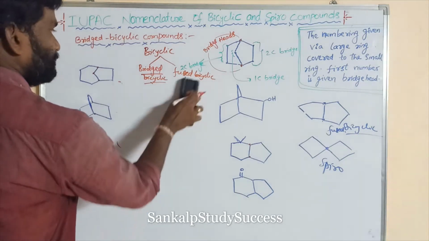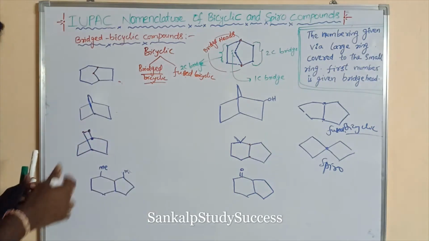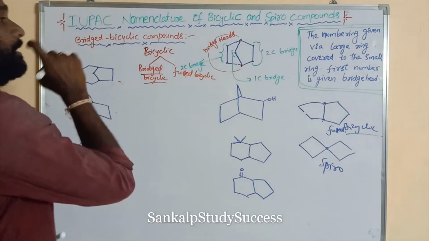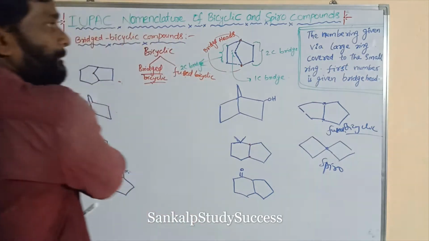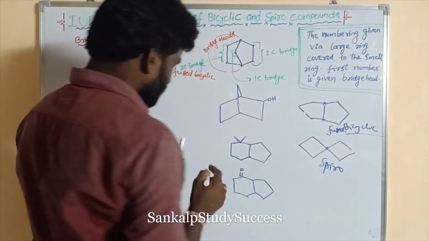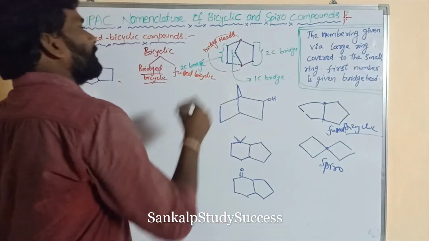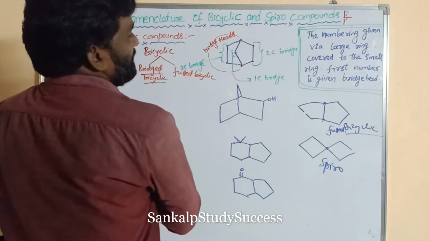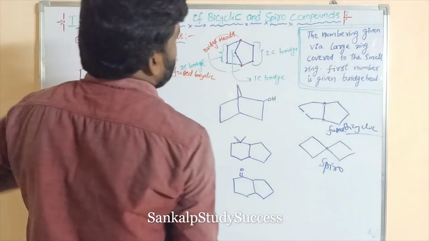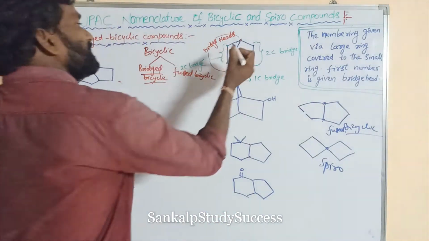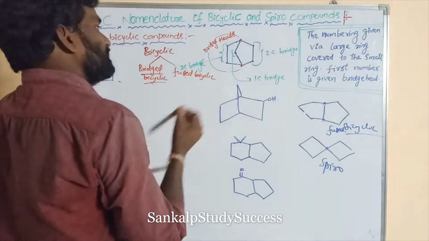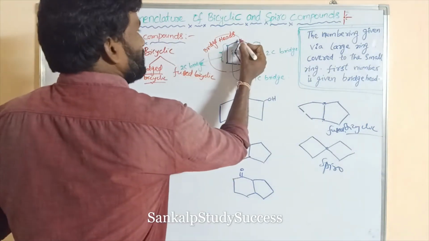Now, how to give the numbering and how to write its nomenclature. Listen to me. This is the bicyclic structure. In this bicyclic structure, these red marked carbons are said to be bridgeheads.